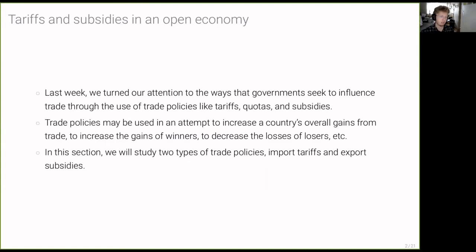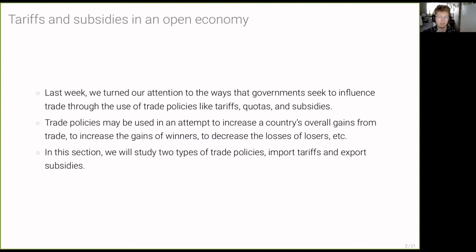And so that reduction in import demand means the world price must fall, because a reduction in demand is going to yield a decrease in prices. I'm going to refer to that reduction in world prices, stimulated by a decrease in import demand, as a terms of trade effect.